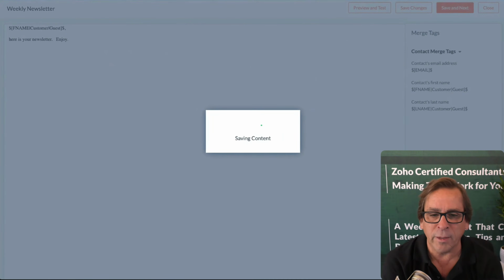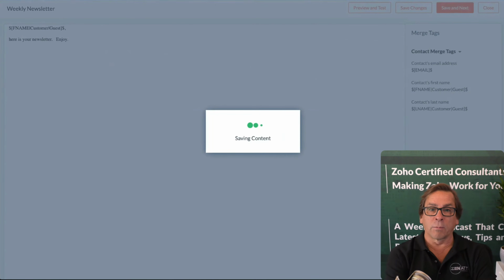Zoho is really good about that. It usually comes back in anywhere from 15 to 30 minutes. So you usually don't have to wait very long, but the first few times they're going to want to make sure that you're not sending out material that is inappropriate that could take you off some sort of spam list.